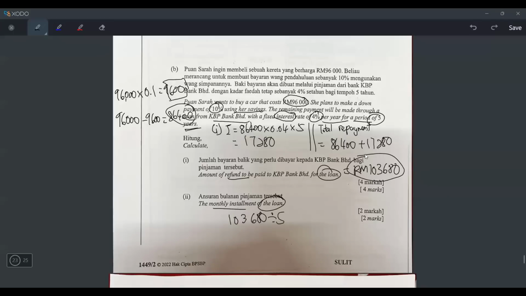The reason is because I want to know 1 year how much I have to pay back to the bank. But they want in months, so divide again with 12, right? Divide 5 first so that you know 1 year have to pulangkan berapa, and then divide 12 so that you know 1 month berapa.